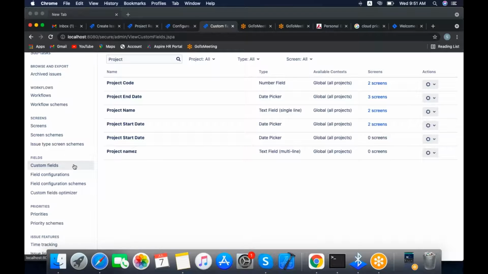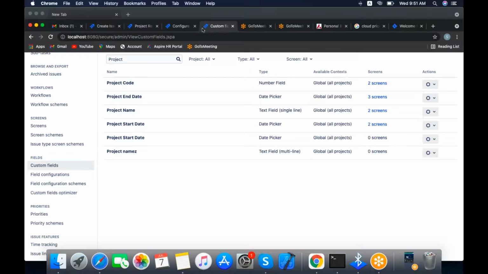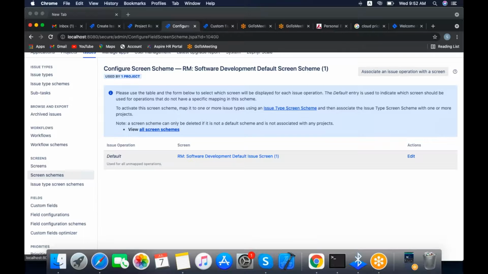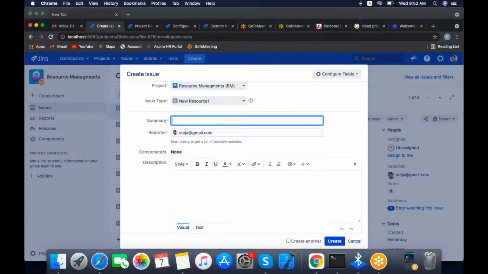We will discuss these things tomorrow. We have created the cloud installation setup, and in that we can create the project. Whatever options I am explaining in the data center, all those options will be there. From there, you can create the issue types and the workflows, whatever I have explained. You can create it in cloud and practice in the cloud. Tomorrow, I will show you how we can create the project and configure it in cloud.